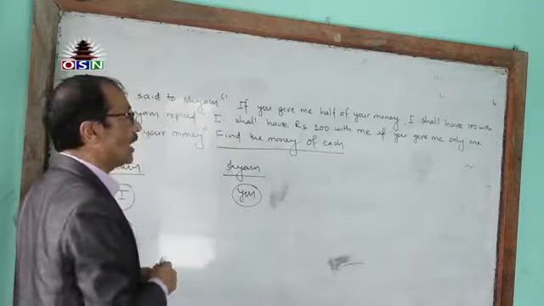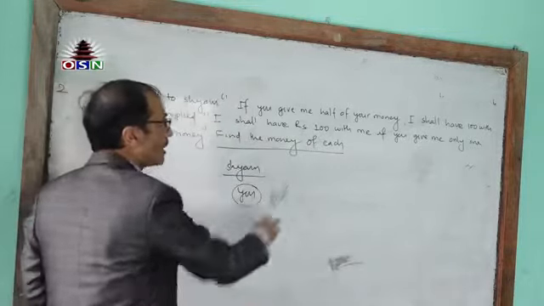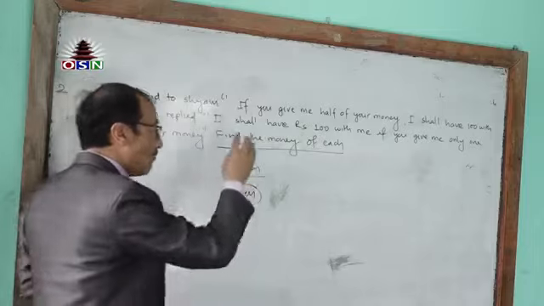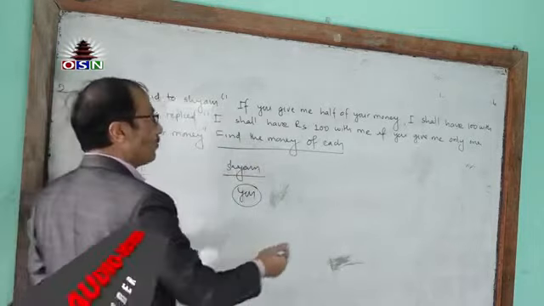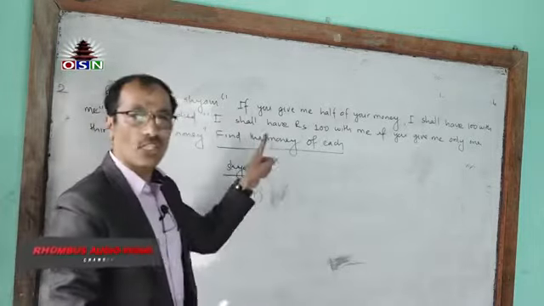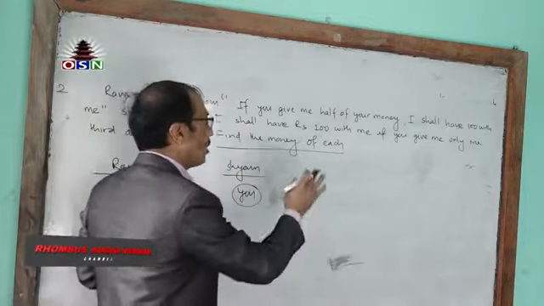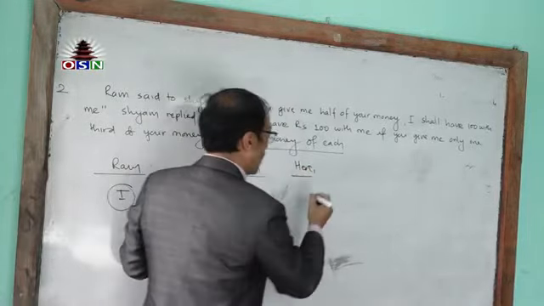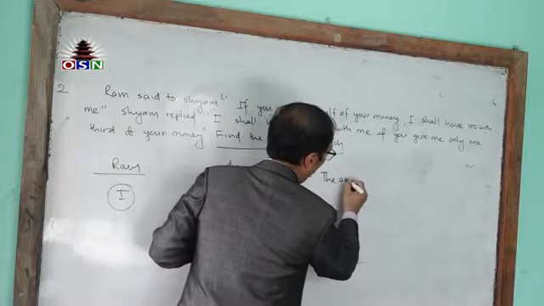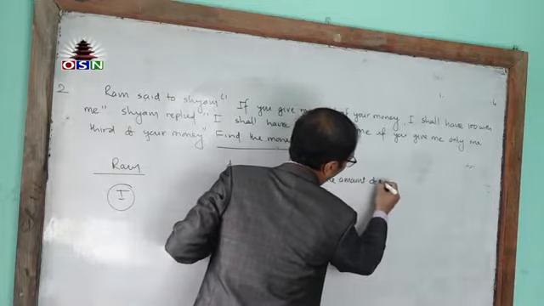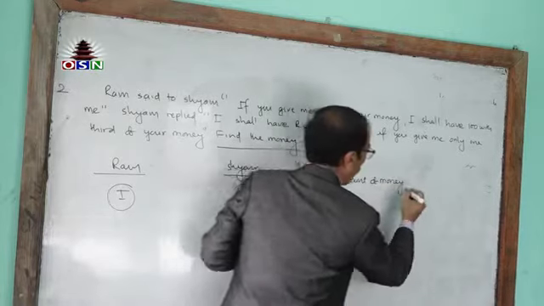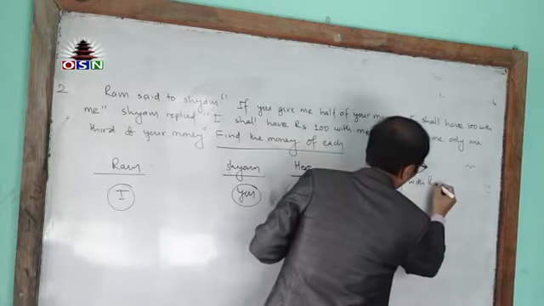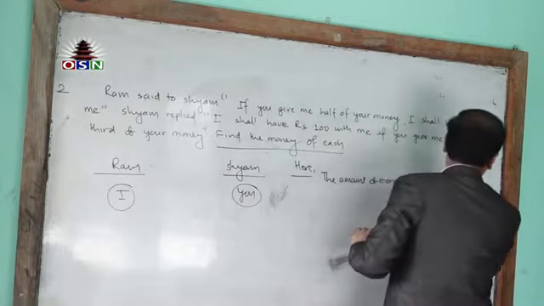I have already mentioned in such type of verbal question, you will have to suppose the same thing that is asked by the question. So I am going from the same. Let's suppose that the amount of money with Ram is rupees x.